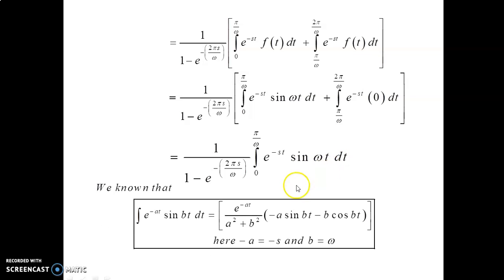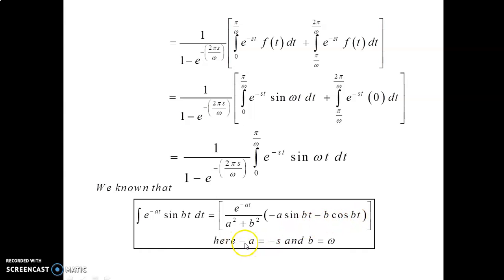Using the standard formula, the integral of e power minus at sin bt dt equals e power minus at divided by a square plus b square, into minus a sin bt minus b cos bt.